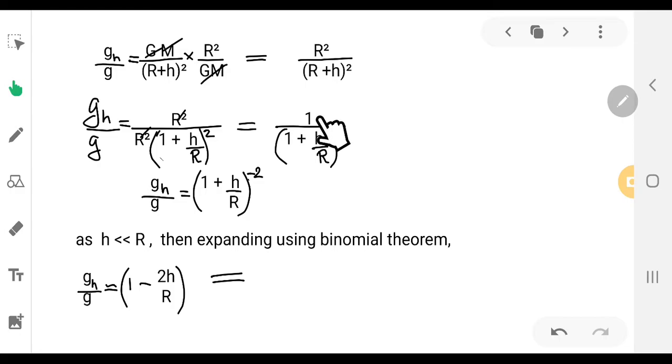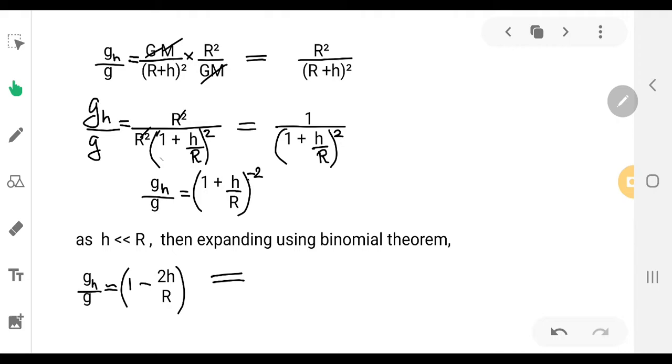You're going to get 1 divided by 1 plus h by r the whole square. So this denominator term, if you take it to the numerator, it will be raised to minus 2. So gh divided by g, the ratio of acceleration due to gravity at some height to the acceleration on the surface of earth, will be equal to 1 plus h by r raised to minus 2.